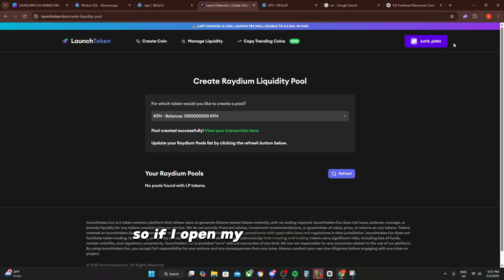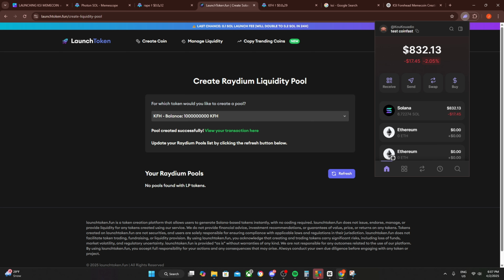So if I open my Phantom wallet for a total sum up, $832, I just made $600 off this coin. Let's freaking go. You can make so much money. It's actually freaking insane, bro.